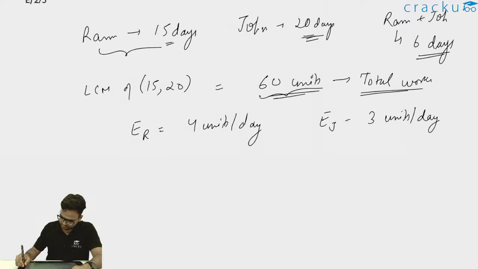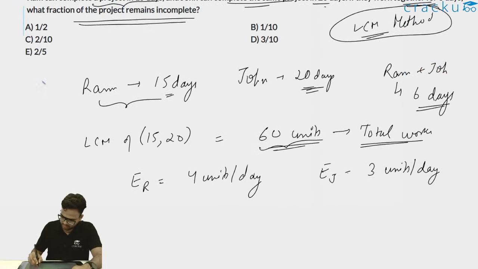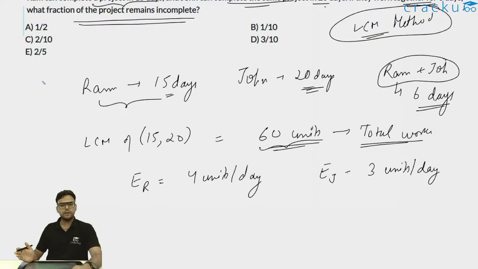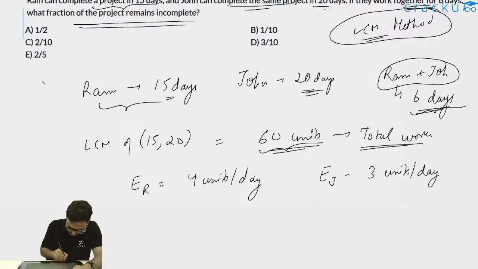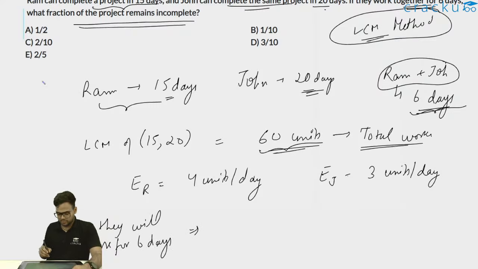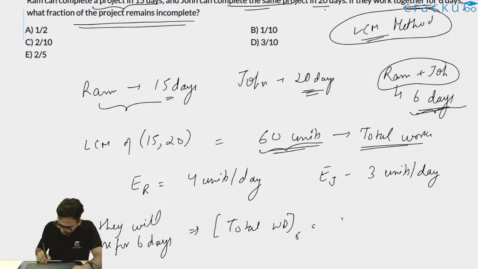Now when Ram and John are working together on the same project, they have worked for 6 days. So the total work done in 6 days will be efficiency of Ram plus efficiency of John. That is because both of them are working together, so their efficiency will be combined, and they're working for 6 days. So efficiency of Ram plus efficiency of John into 6.